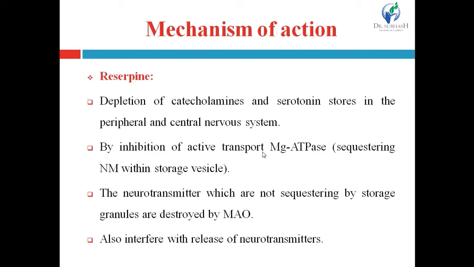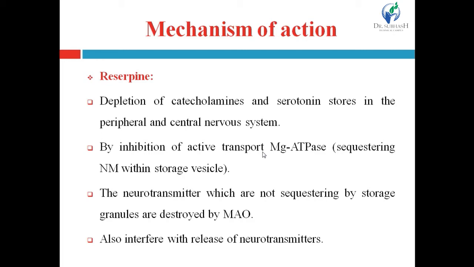Neurotransmitter storage decreases, and that will lead to a decrease in release of the neurotransmitter, because there is no adequate store of neurotransmitter. So the release decreases, and that's why sympathetic stimulation decreases. That will lead to vasodilation and decreased blood pressure.